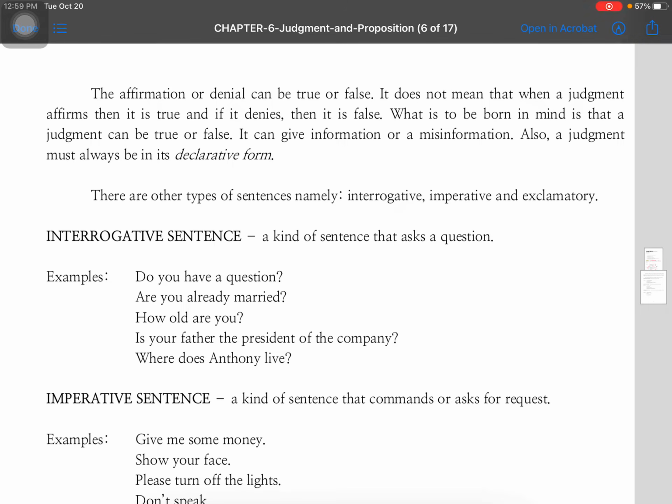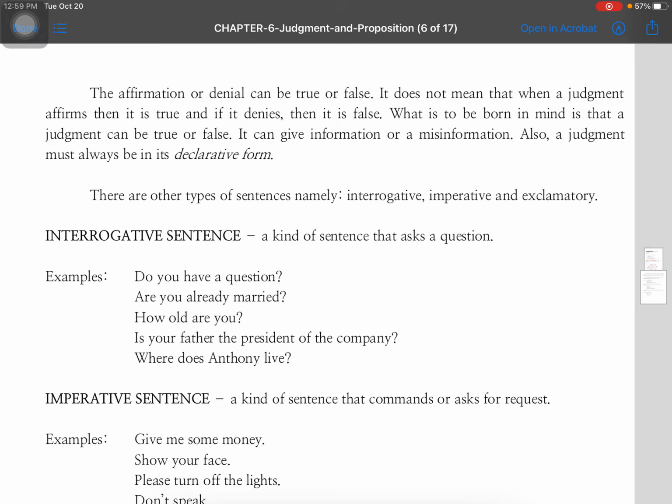Another thing, a denial can be true or a denial can be false. So, ayan. It does not mean that when a judgment affirms, then it is true, and if it denies, then it is false. So what is to be borne in mind is that a judgment can be true or false. It can give information or a misinformation. Now, also a judgment must always be in its declarative form.